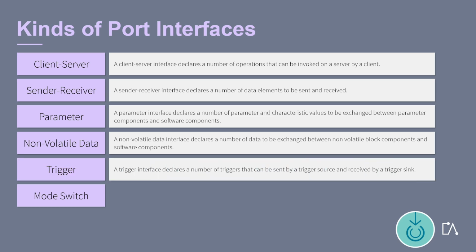A trigger interface declares a number of triggers that can be sent by a trigger source and received by a trigger sink. The trigger interface allows software components to trigger the execution of other software components. The purpose of the trigger interface is to allow for fast response times, with regard to the occurrence of a trigger, which might occur sporadic, or at a variable cycle time.